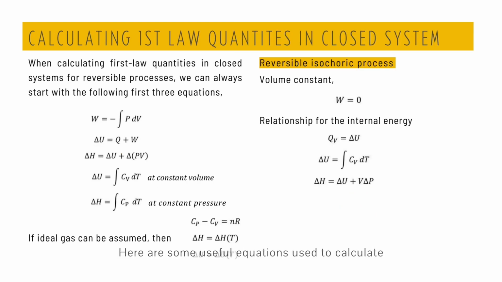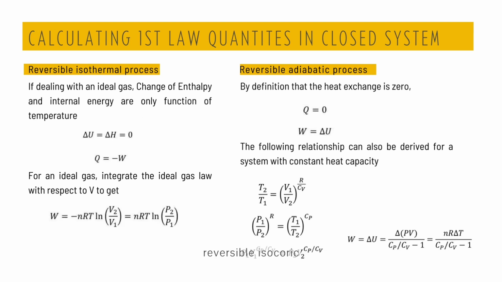Here are some useful equations used to calculate the first law of thermodynamics quantities in closed system. We always start with the first 3 equations when dealing with closed system reversible process and at some specific conditions. Reversible isochoric, isothermal, and adiabatic processes, equations can be derived based on the theories on conditions.